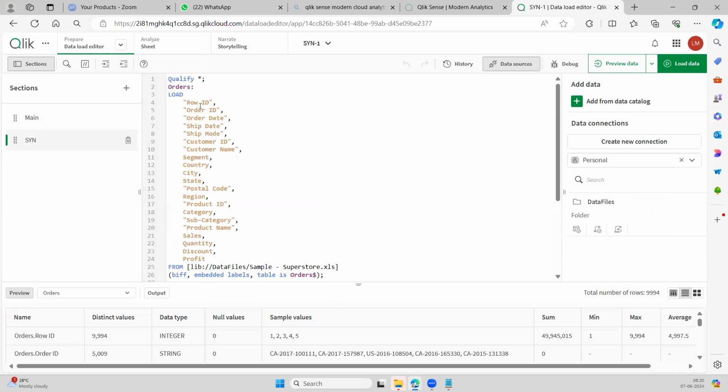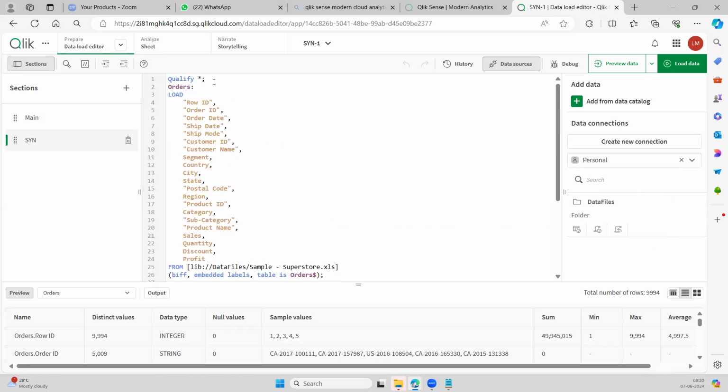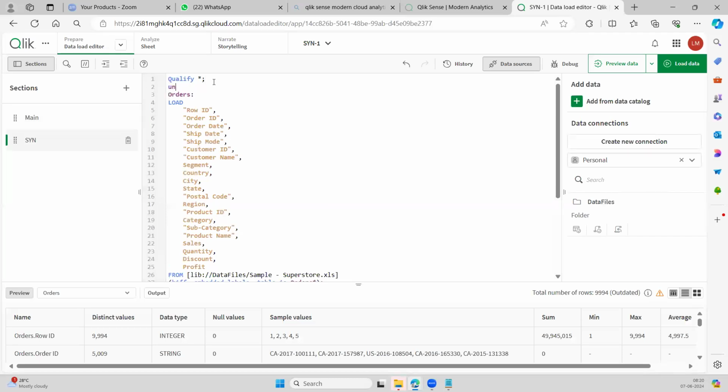So now, from any table, just use unqualify. If you use unqualify order ID, let's copy that and type it here: unqualified order ID.